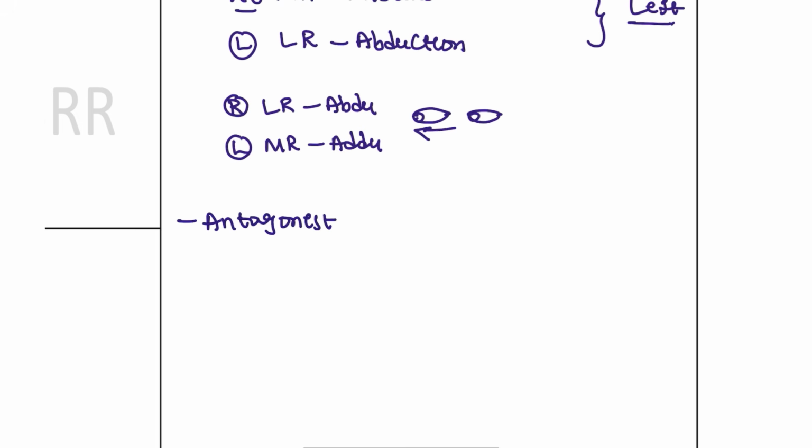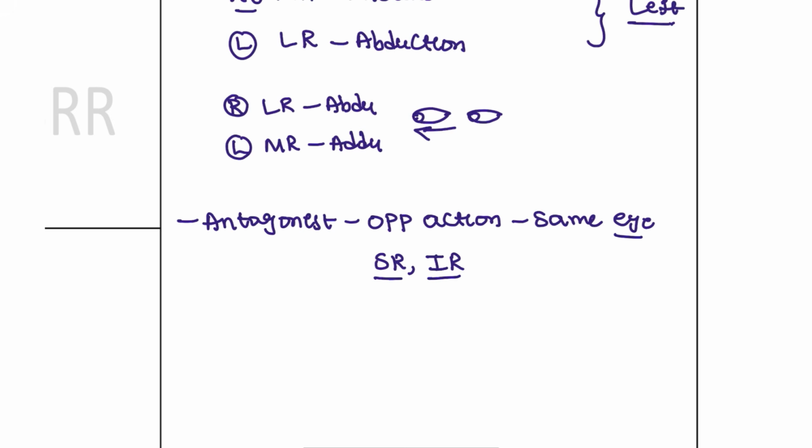Antagonist. What are the antagonist muscles? They have the opposite action, but in the same eye. Let's take one example: same eye with the opposite action. What are those? Superior rectus and the inferior rectus. Obviously, this is the opposite action in the same eye.